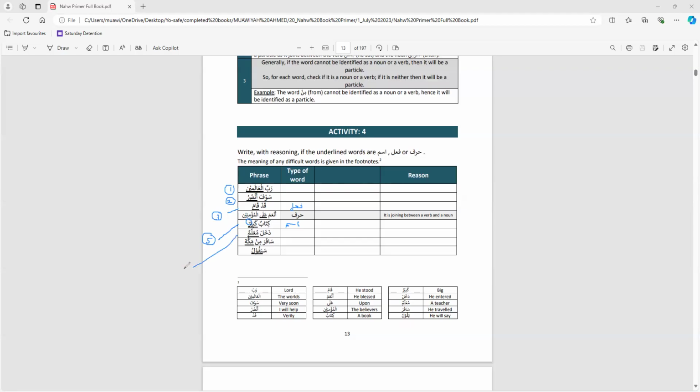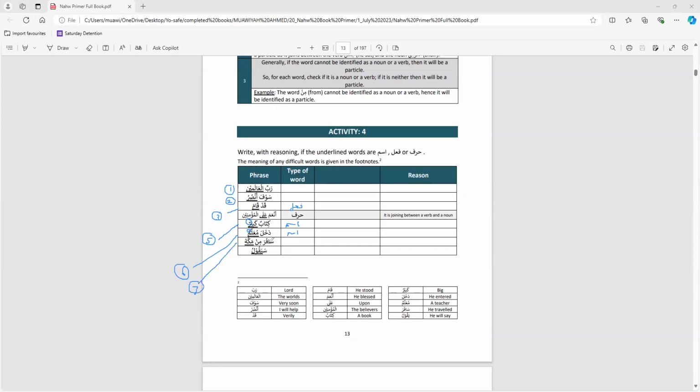Number six. Dakhala muallimun. The teacher entered. So muallimun, teacher. Ism, fa'il, or harf? An ism. Why? Again, it's got tanween at the end. Next, number seven.